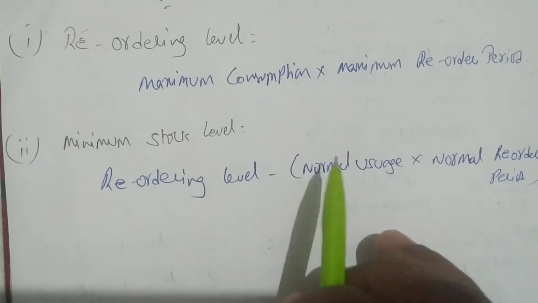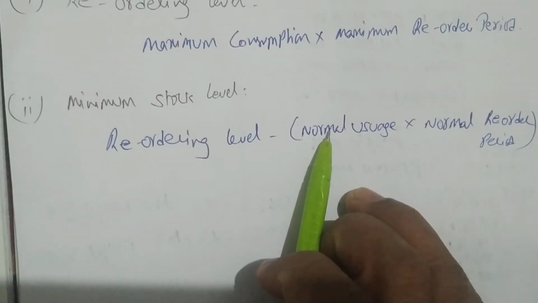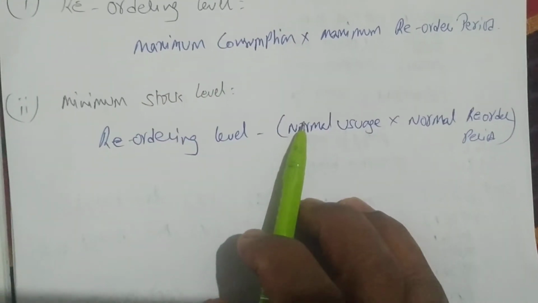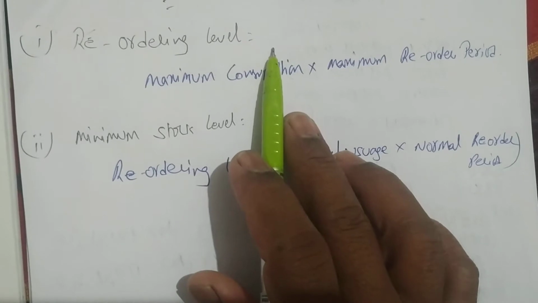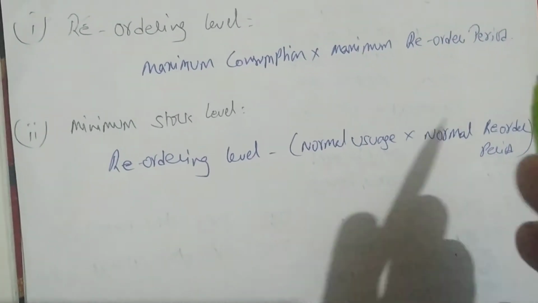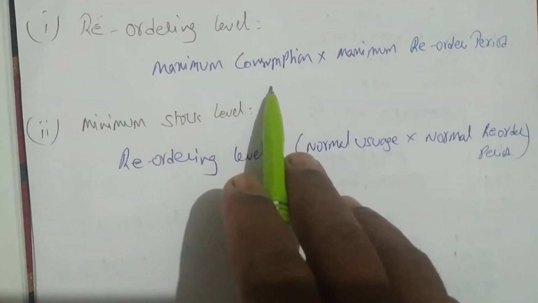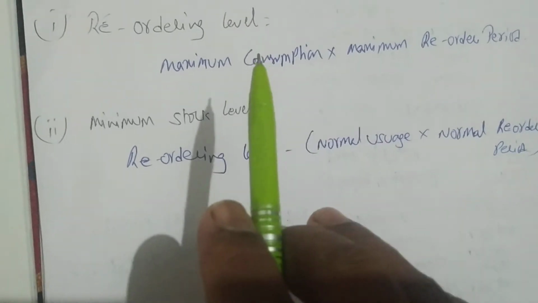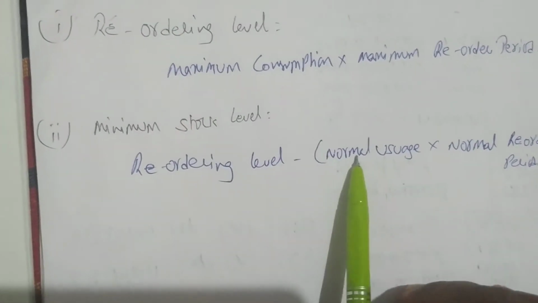The reorder period will be given in the question. Maximum consumption, normal usage. You can say consumption or usage, both are the same. In the question it will be given maximum consumption, normal consumption, and minimum consumption.